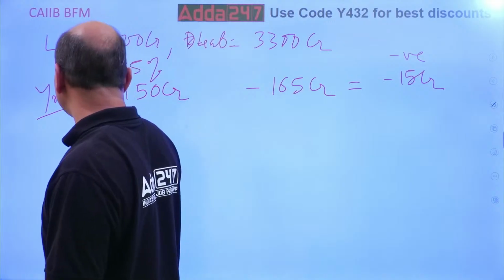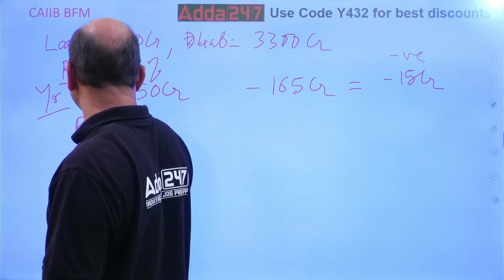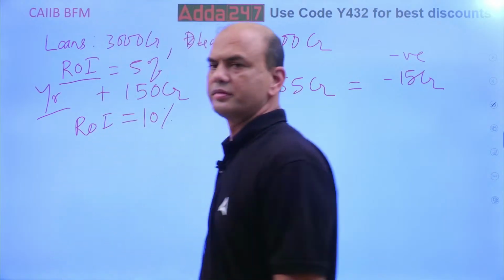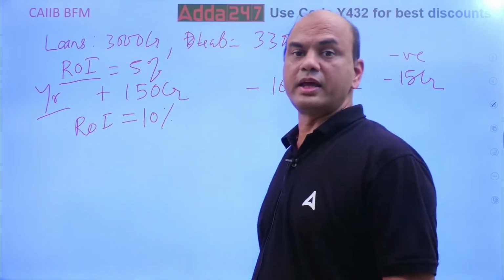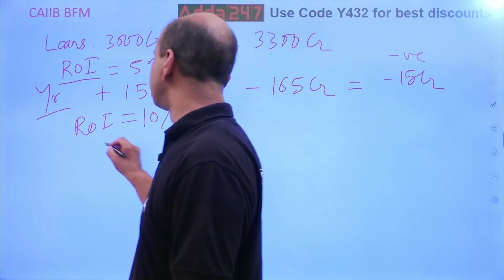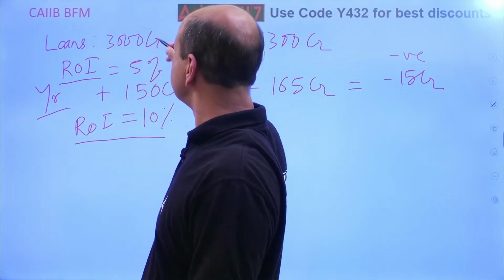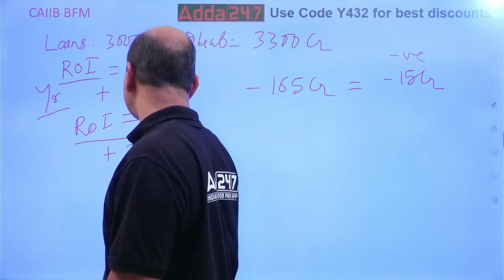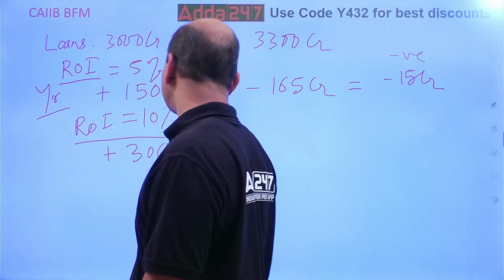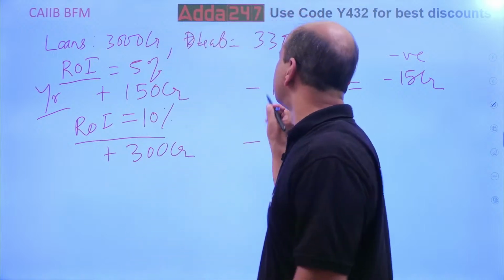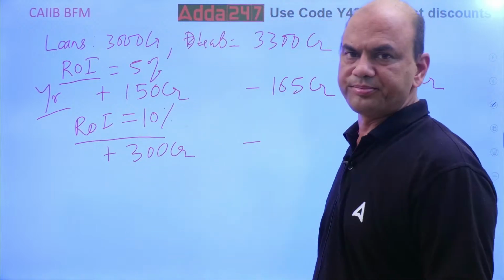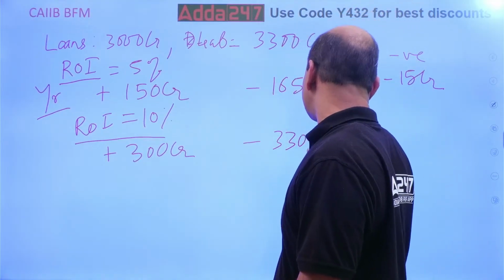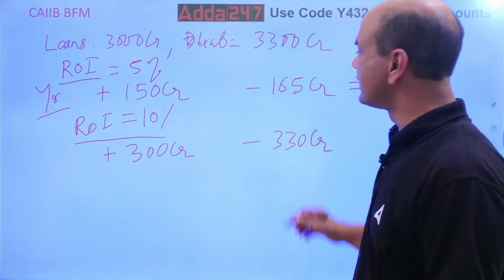Now what happens when ROI becomes, let's take it round, 10%? What will I have now? ROI is 10% now, so it will be 3000 into 10%, which is 300, plus 300 crores. What is minus? Minus is 3300 into 10%, so 330 crores. So now what is the negative gap?